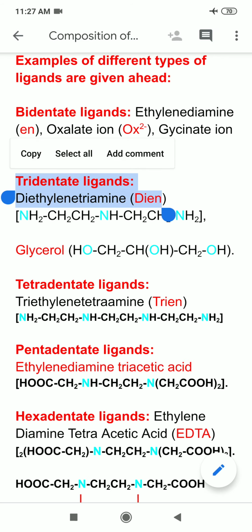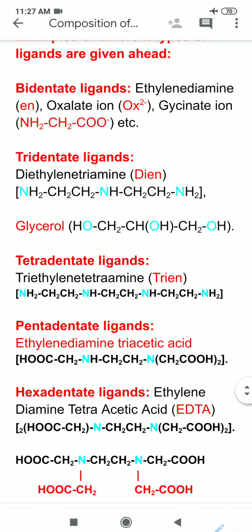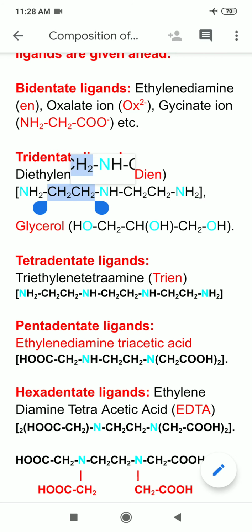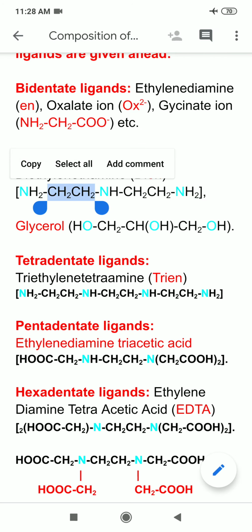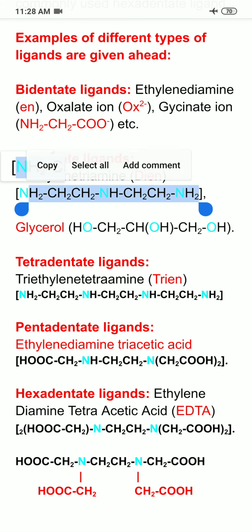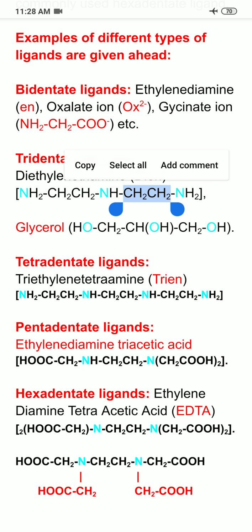Not diene. Diene means 2 double bonds, but that is having E suffix also, DIENE, whereas it is DIEN. So DIEN means ligand diethylene triamine. So you can see what is the formula of this. This I am highlighting with selecting it. This is 1 ethylene unit CH2CH2, and this is my second ethylene unit CH2CH2. So 2 ethylene units are there, so that's why it becomes diethylene.